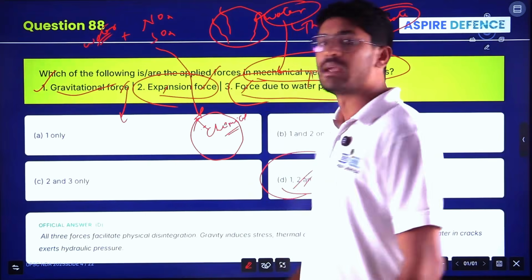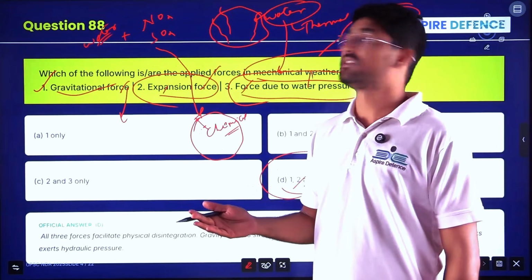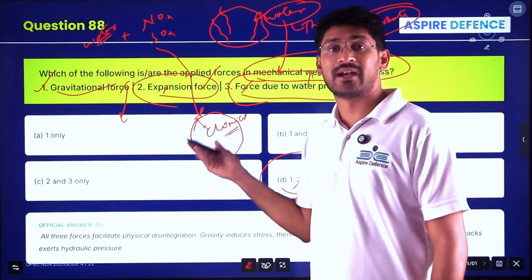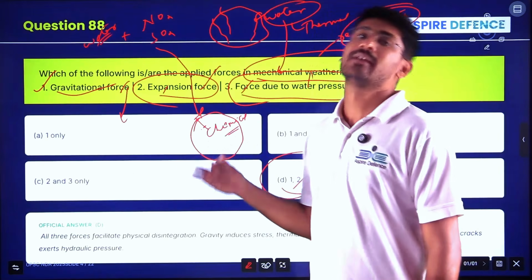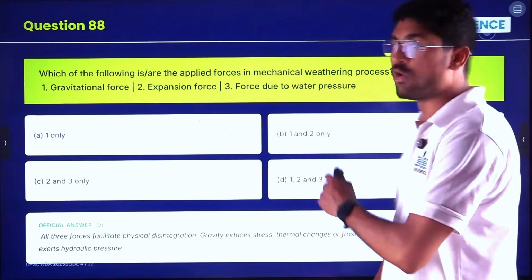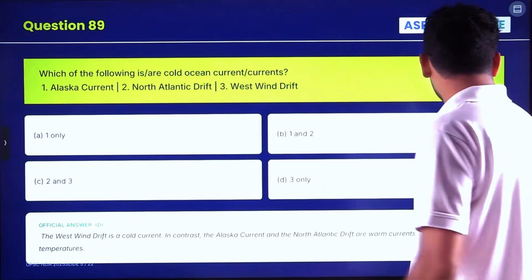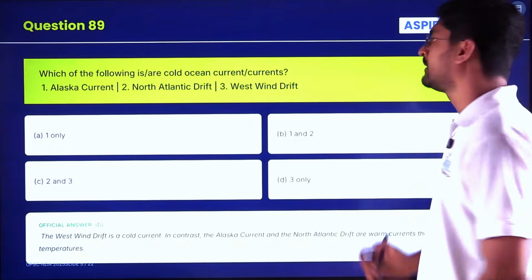Okay, that is chemical weathering. If carbon dioxide mixes with water, carbonic acid forms. If that acid disintegrates the rock, that also leads to chemical weathering. So I hope you have understood this topic. Next question, we'll see which of the following are cold and hot ocean currents.